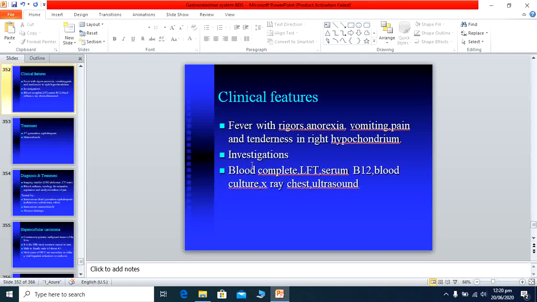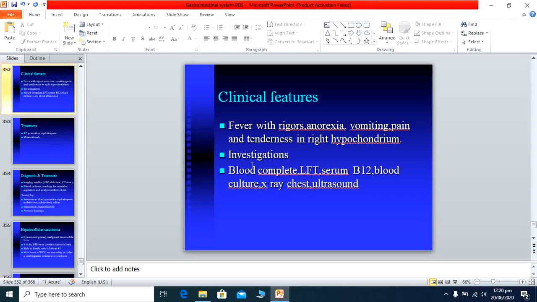Moreover, the patient has a bacterial infection, so we usually perform blood culture. Sometimes we get the bacteria by way of blood culture. X-ray is also performed, and we can see the raised right hemidiaphragm.